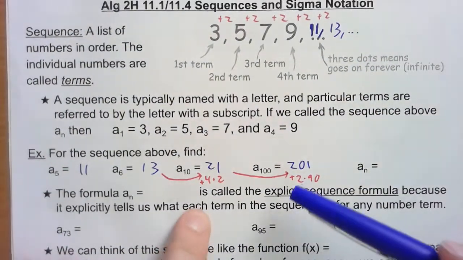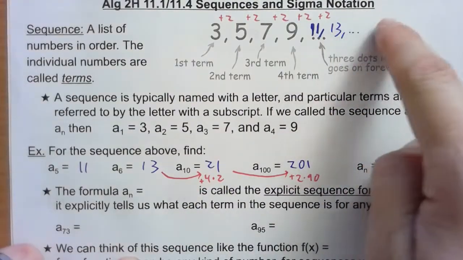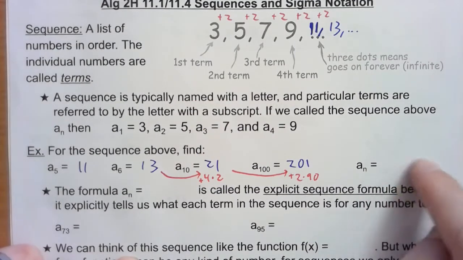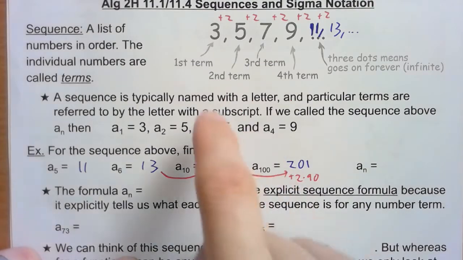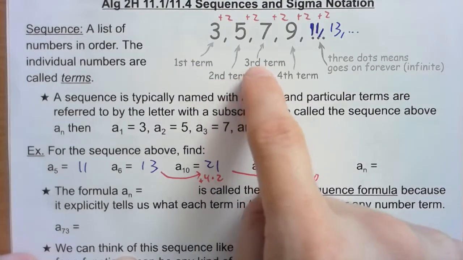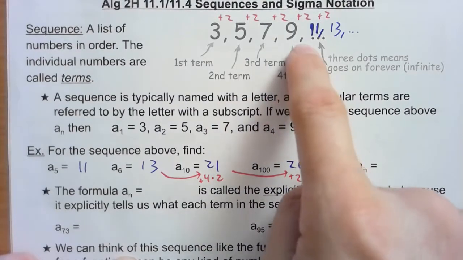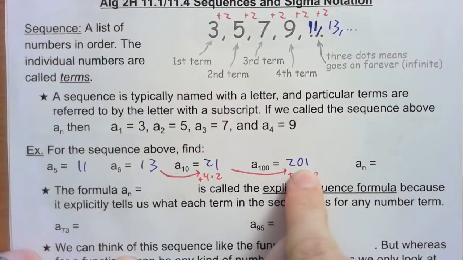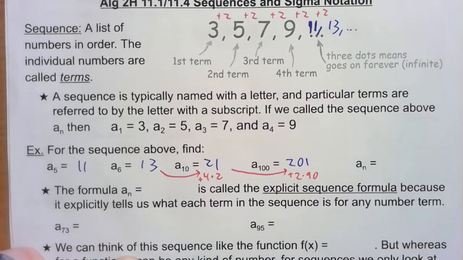Now, another way that you could have figured out these numbers, without just doing plus 2, plus 2, plus 2 until you got that number in the list, is to figure out the formula, the pattern. When I have the third term, is there something that I can do to 3 to get 7? Is there something that I can do to 4 to get 9? And so then what can I do to 100 to get 201? What can I do to 10 to get 21? To try to figure out the pattern that way.